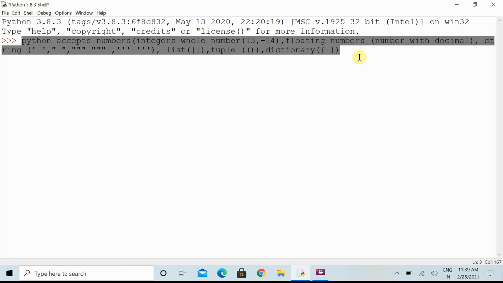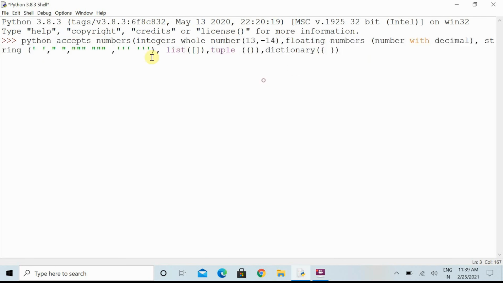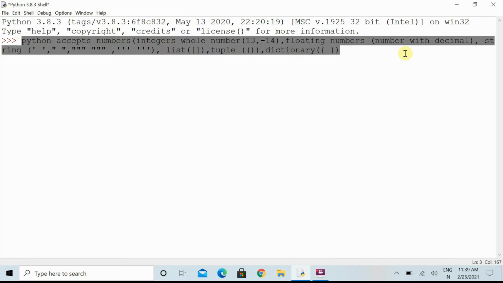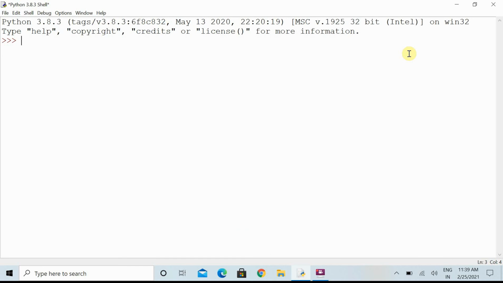In this video we will just give an overview of what type of entries Python accepts. First, we discussed that a number can be in the form of whole integers. That means it can be either positive or negative. A number can be in the form of a float, that means a number with a decimal. The number can be negative also.